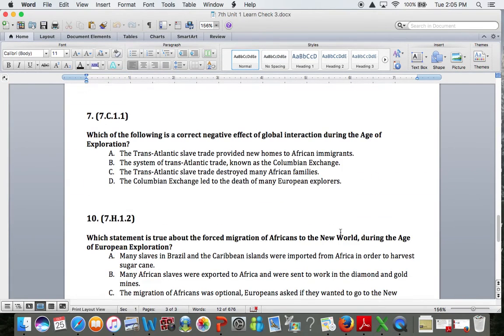Number 9. Remember, there was a typo here on the test. Number 9. Which of the following is a correct negative effect of global interaction? So this time I'm looking for something bad. As I read my answer choices, I've got to find something bad that's happening. And I notice here in the question it says a correct negative effect. So I can already go ahead and make an inference that these answer choices are all going to be negative, but I have to figure out which one is the correct negative effect of global interaction.